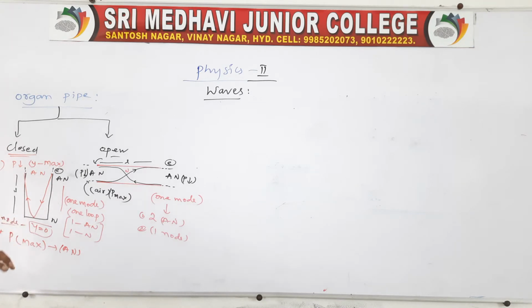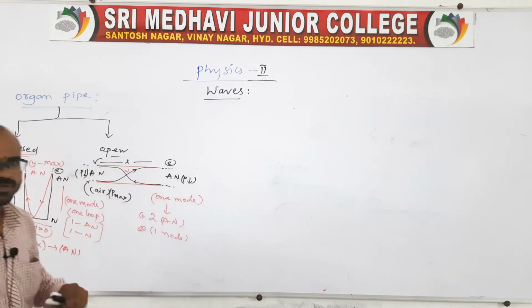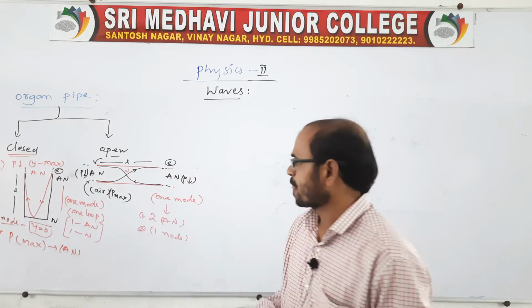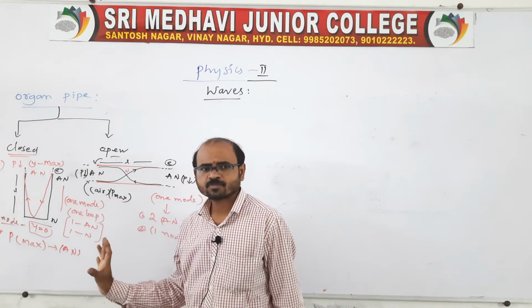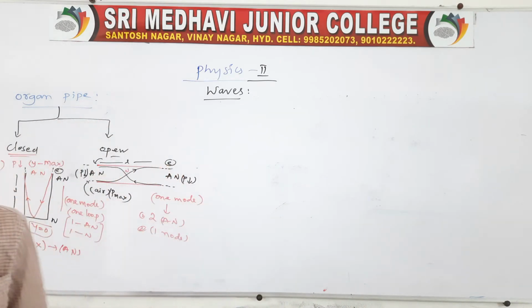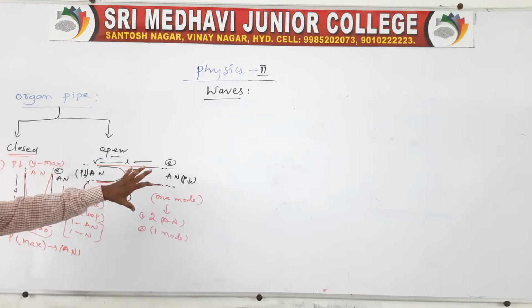In the case of a longitudinal wave, rarefactions and compressions are possible, right? Because a longitudinal wave consists of compressions and rarefactions. So in this case it will be like this. Now we have to find the modes of vibration in the case of longitudinal waves. That is very important. One we can say closed, one we can say open. Now we have to get the ratio of frequencies in the case of a closed pipe and in the case of an open pipe.